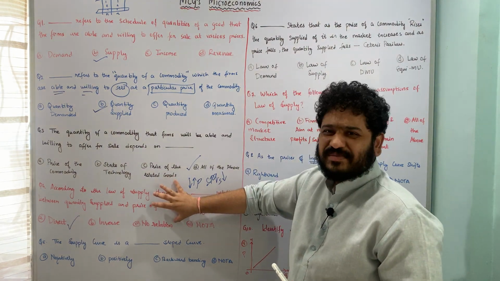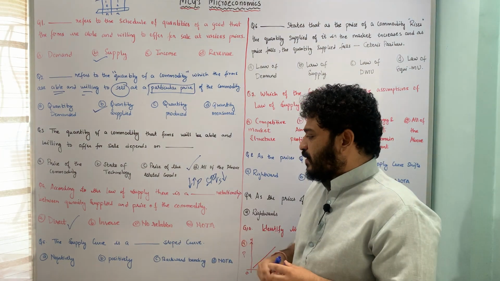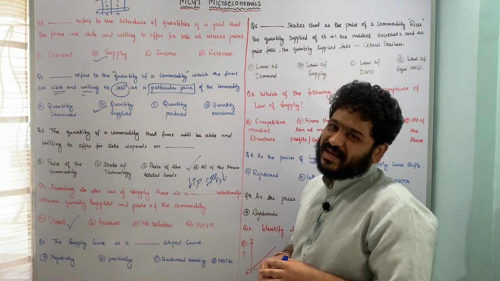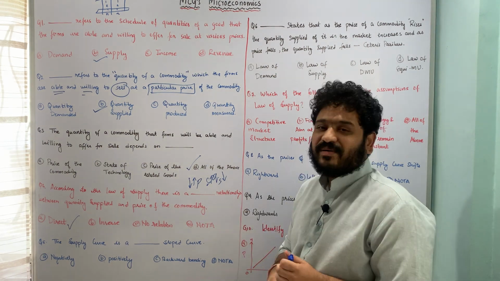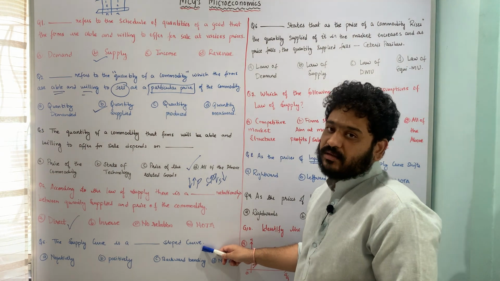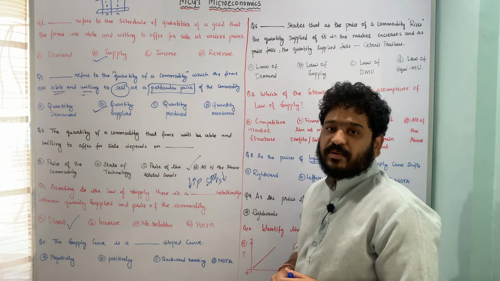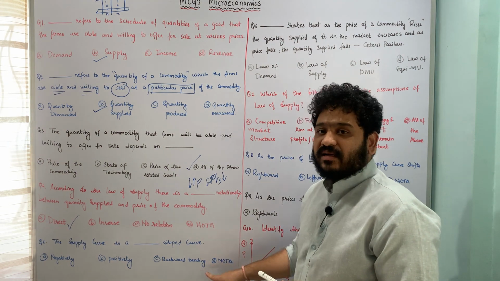I hope the question is pretty much clear. Let us now move to the next question, which talks about the shape of supply curve, or the slope of supply curve to be very precise, and the question is framed in this fashion: the supply curve is a dash sloped curve, whether it is a negatively sloped curve, whether it is a positively sloped curve, whether it is a backward bending curve, or none of the above.